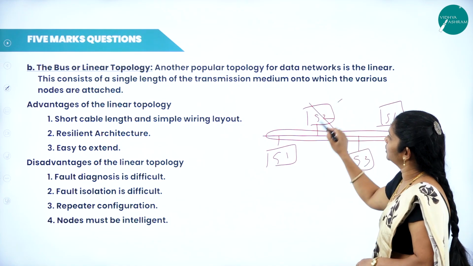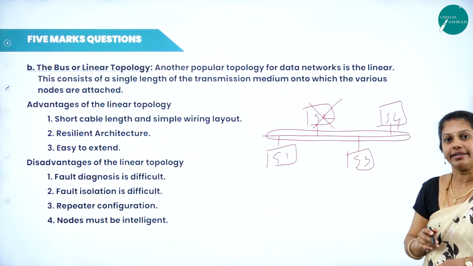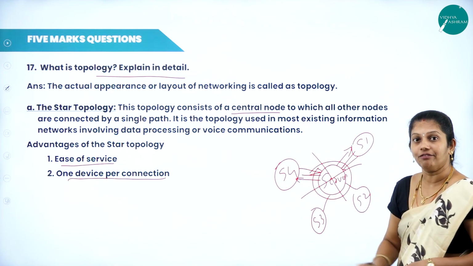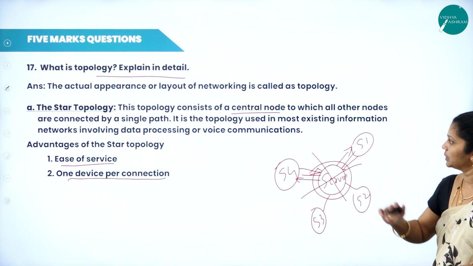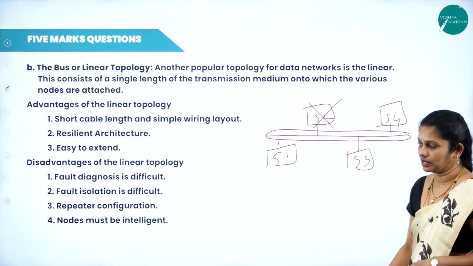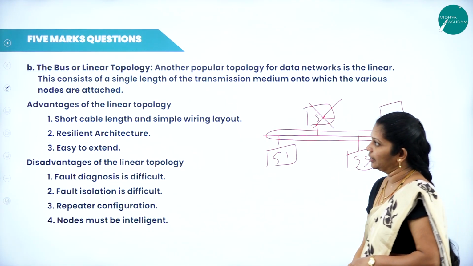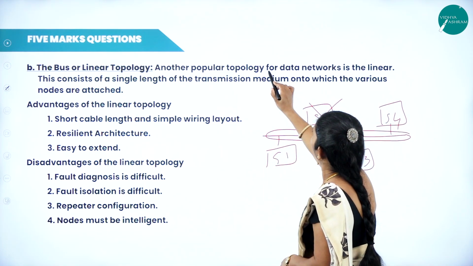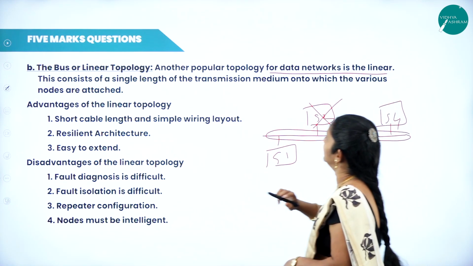If S2 fails to process, then there is no effect for the remaining systems. Whereas in star topology, if the server fails, then everything stops processing. Here, if any subsystem fails to process, then there is no effect. That is, in bus or linear topology, the data network is linear.